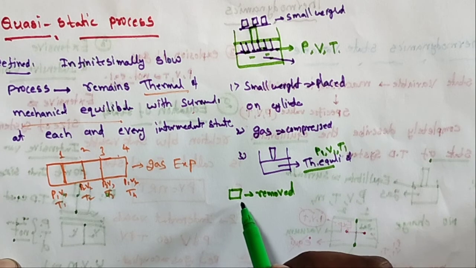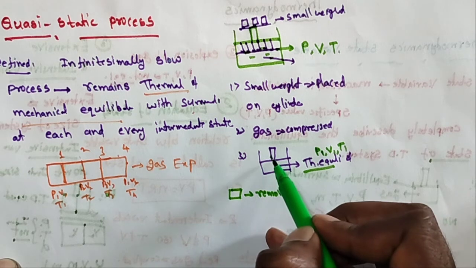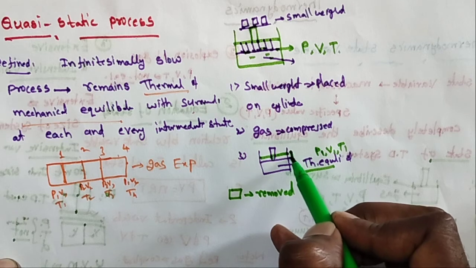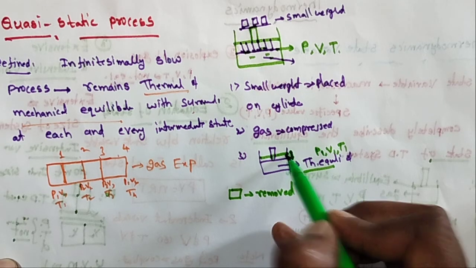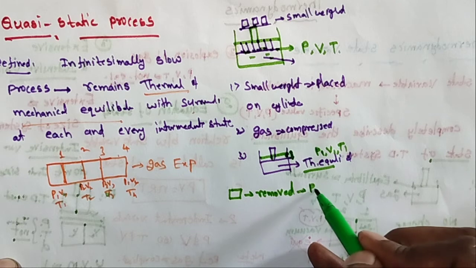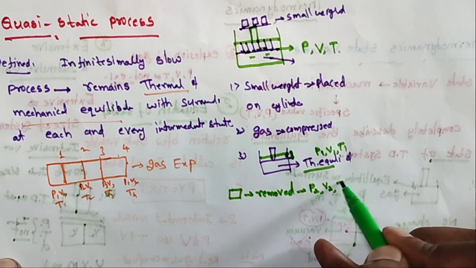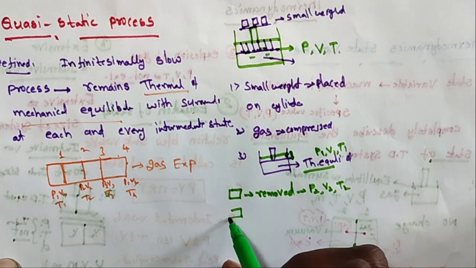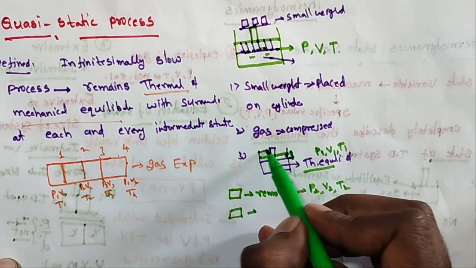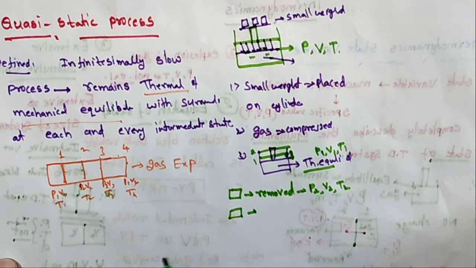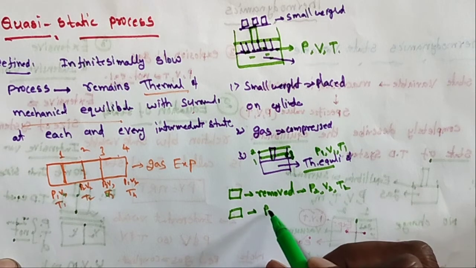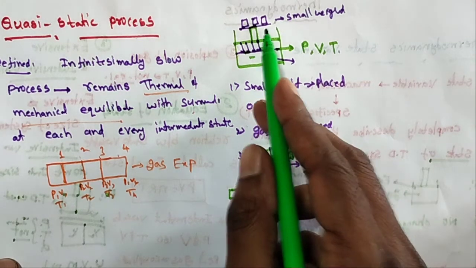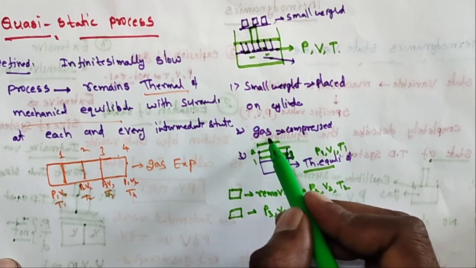The piston moves up a very small height, and the pressure, volume, and temperature change to P2, V2, T2. Then the second weight is removed, the piston moves to the second position, and the pressure, volume, and temperature change again. Now the third weight is removed, and the piston goes back to the original position.